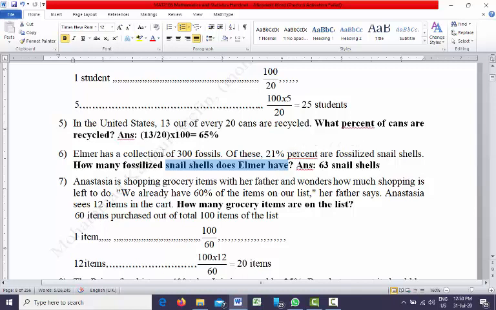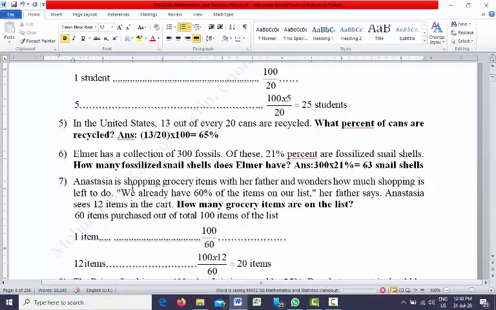So obviously the total fossils he has is 300. Out of these, 21% are fossilized snail shells. So the answer is 300 multiplied by 21%, which is 63 snail shells.